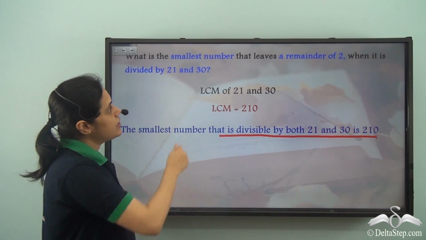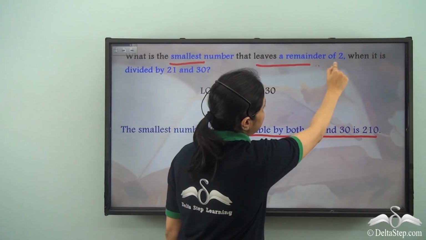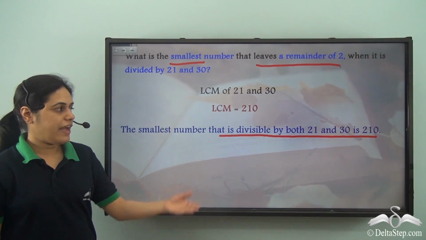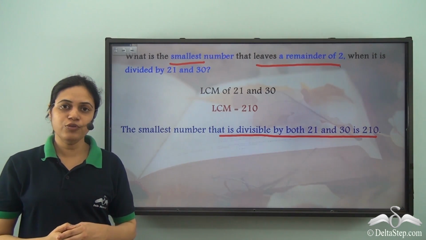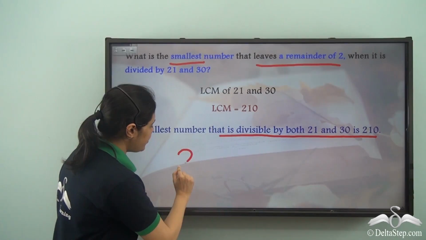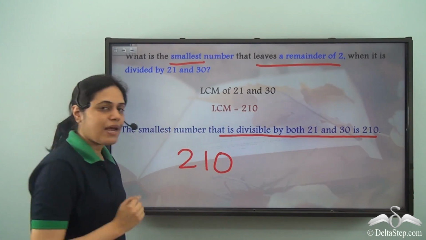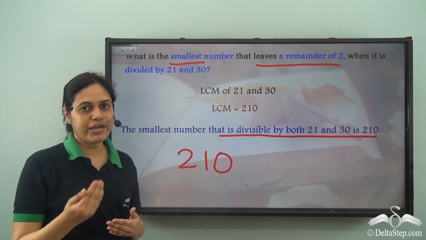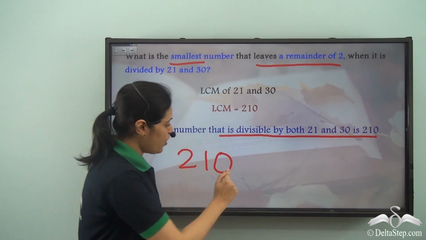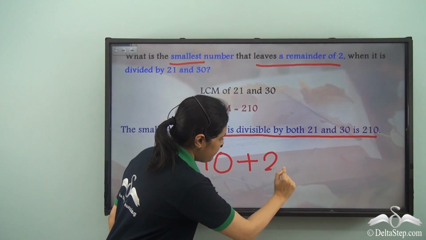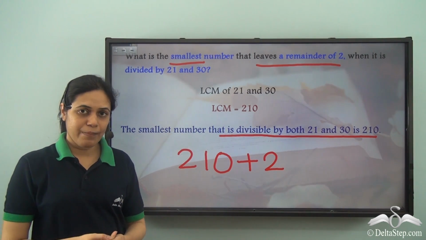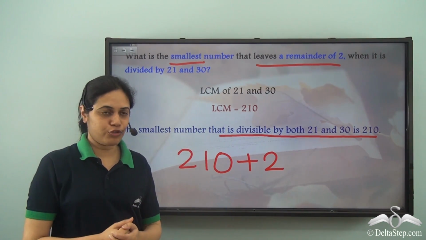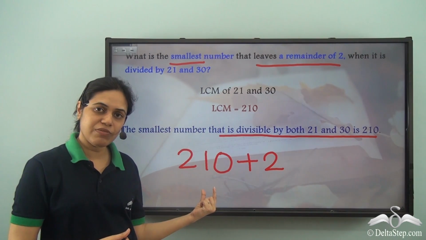What we need is the smallest number that leaves a remainder of 2. And which number will leave a remainder of 2? Well, 210 is the number which is divisible by both 21 and 30. So 210 plus 2 is the number which will leave a remainder of 2 when it is divided by 21.